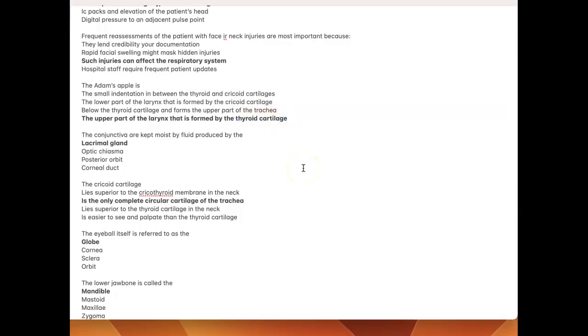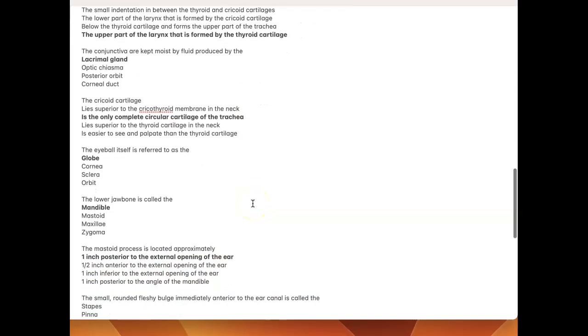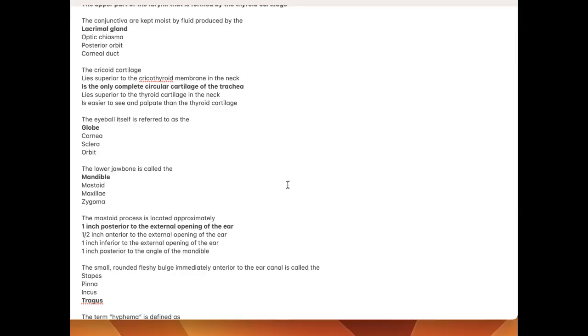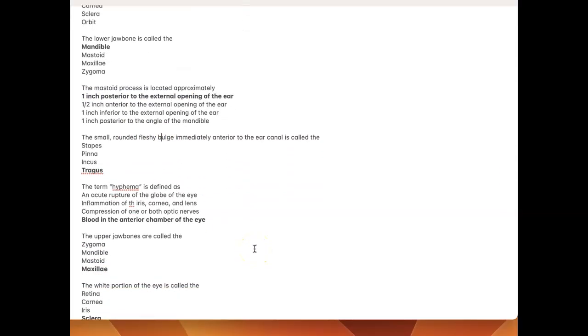The conjunctiva are kept moist by fluid produced by the lacrimal gland. The cricoid cartilage is the only complete circular cartilage of the trachea. The eyeball itself is referred to as the globe. The lower jawbone is called the mandible. The mastoid process is located approximately 1 inch posterior to the external opening of the ear. The small, rounded, fleshy bulge immediately anterior to the ear canal is called the tragus.